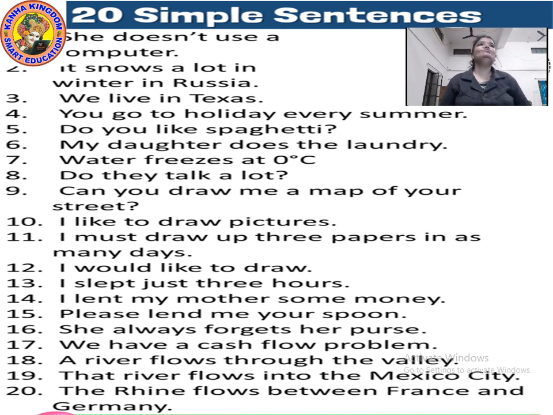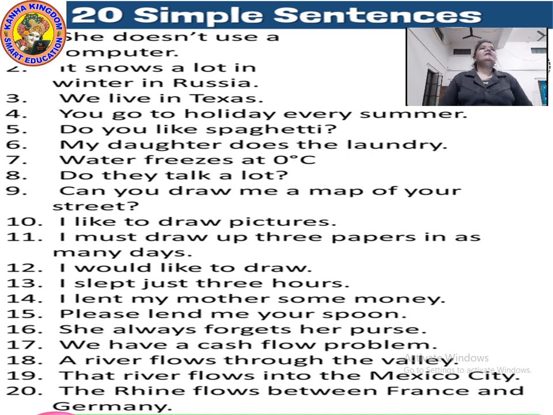She doesn't use a computer. In this sentence, she is the subject, a single subject, and doesn't use is a single verb. It snows a lot in winter in Russia. The sentence is long, but it has only one subject, a single subject, and a single verb.